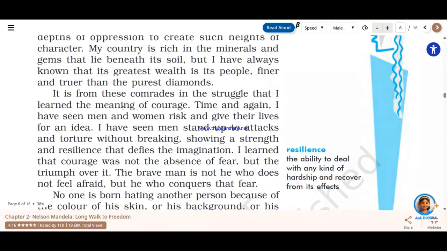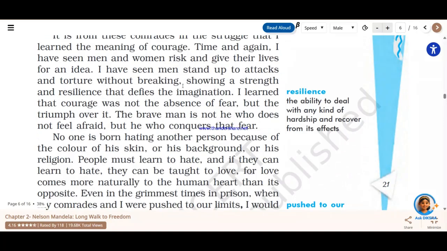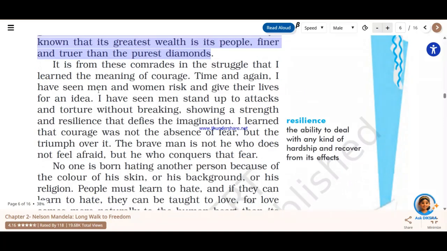Now Nelson Mandela, he says that my country is rich in minerals and gems that lie beneath its soil, but I have always known that its greatest wealth is its people, finer and truer than the purest diamond. It's very important. You need to remember this. You need to remember these lines. All right. Now Nelson Mandela, he talks about it: it is from these comrades in the struggle that I learned the meaning of courage. Time and again I have seen men and women risk and give their lives for an idea.